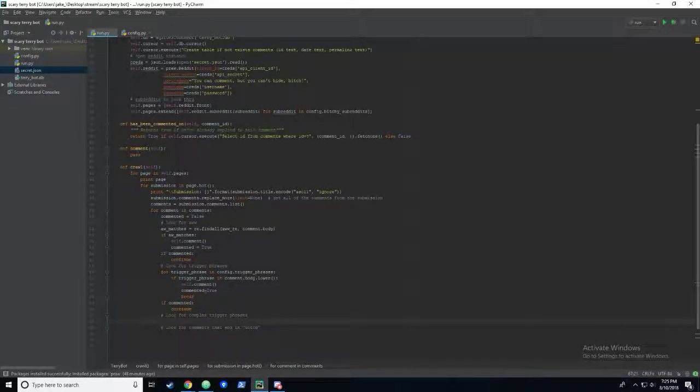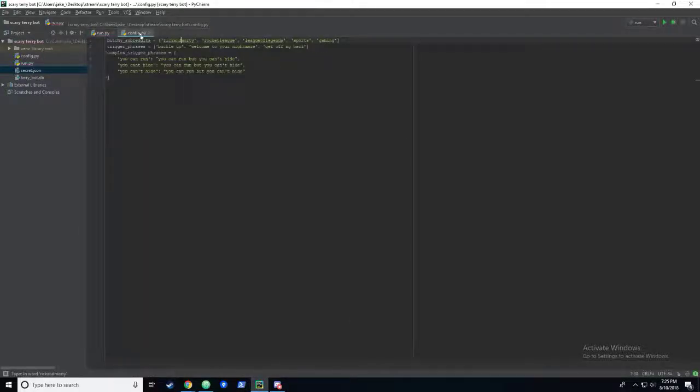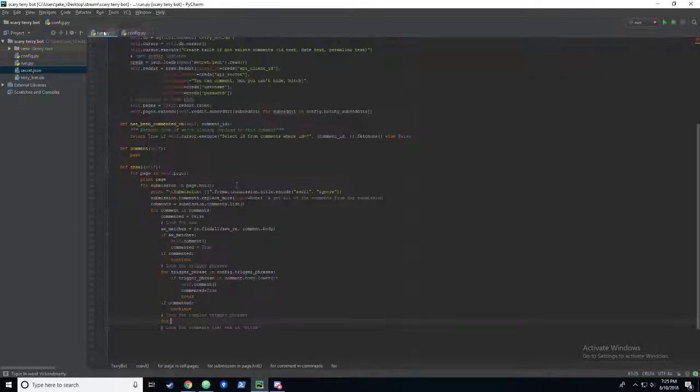And then complex trigger phrases. So this is what I was talking about earlier. If we treat it the same way, it doesn't quite work, right? Well, I guess it does. In config dot, let's just do complex trigger phrases. You'll see what I'm saying in a second.